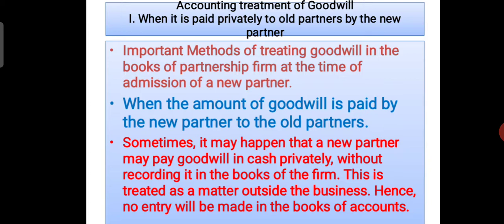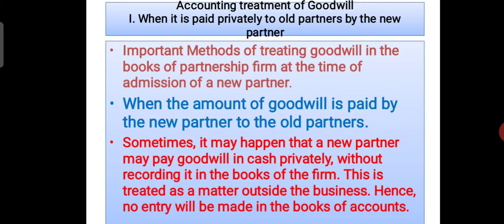This is treated as a matter outside the business. Hence, no entry will be made in the books of accounts. I already explained that when the goodwill is paid privately to the existing partners by the new partner, then it is treated as an outside transaction of the business. So we should not write any entry in the books of accounts.